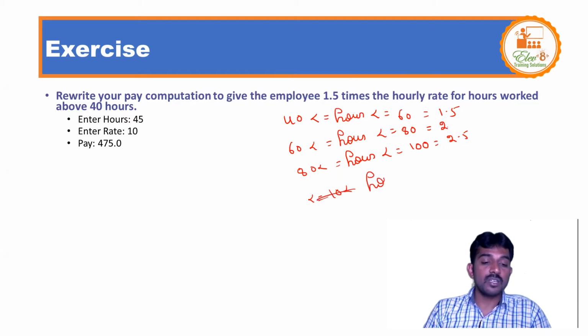If hours are greater than 100, then you go for 3 times. Okay? Solve this problem and put it in the comment. Definitely I'll help you with how to solve this problem, right?